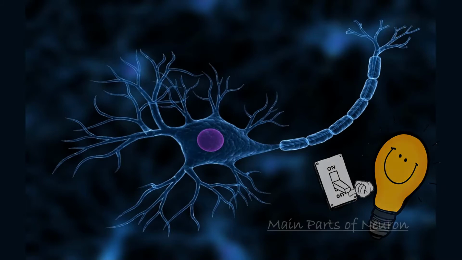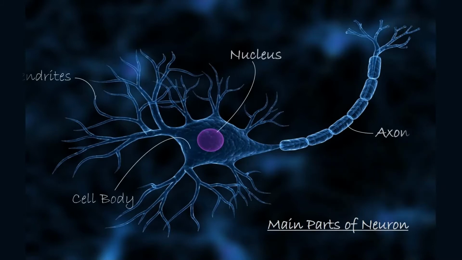A neuron has three main parts: the cell body, many dendrites, and one axon. The cell body contains the nucleus and other organelles. Dendrites and axons connect to the cell body. Dendrites receive nerve impulses from other cells. Axons pass the nerve impulses on to other cells.